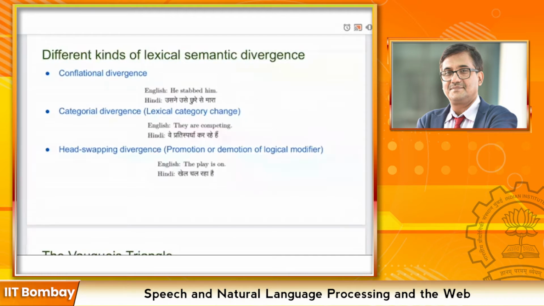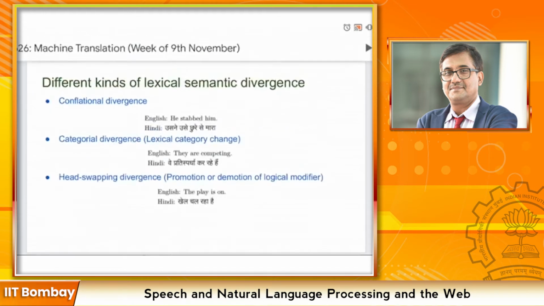And the third type is head swapping divergence, where the logical modifier of a head is either demoted or promoted in that particular translation. So this divergence arises because of the status change of the syntactic constituent of that particular word. Like in this example, the play is on. On is an adverbial phrase in English, but खेल चल रहा है. चल रहा is the main verb in Hindi. So the logical modifier of the word on is promoted in Hindi.